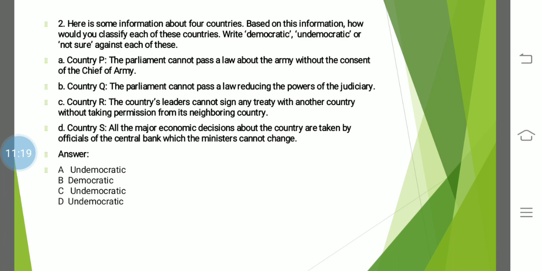Because in a country where we say it is democracy, only the leaders chosen by the people should take the decisions, not anyone in between. Like military cannot take, government cannot take, whether it is political, economic, culture, any decisions. It should be taken by the government, which is elected by the people. And the election should be free and fair.